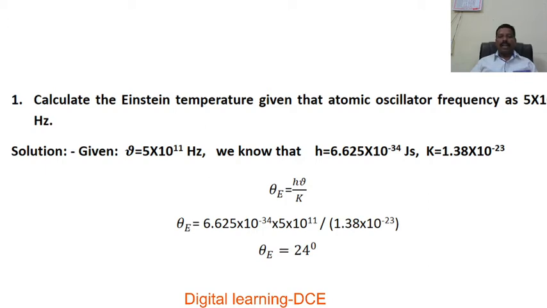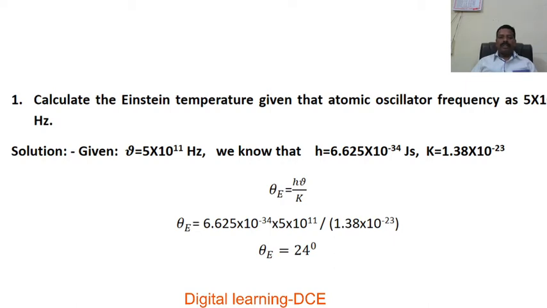Here we have to calculate the Einstein temperature theta E. The given thing is frequency nu equal to 5 into 10 to the power of 11 Hertz. In addition, we know the values of Planck's constant and Boltzmann constant. Planck's constant h is equal to 6.62 into 10 to the power of minus 34 joule second, and Boltzmann constant k is equal to 1.38 into 10 to the power of minus 23. And here nu is 5 into 10 to the power of 11 Hertz.